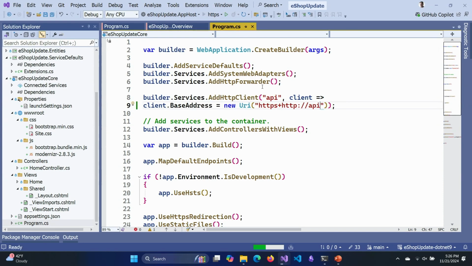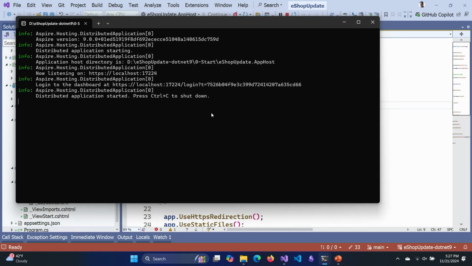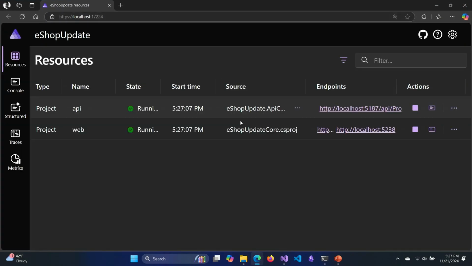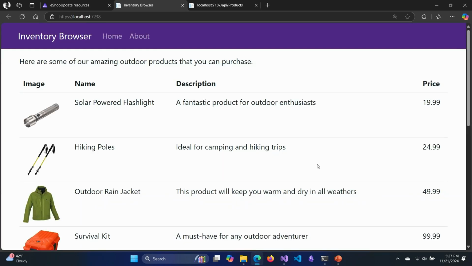And when I run this, you're going to see that I don't have two applications that run now. I have one. I have my app host, and you see it starting right there, and it's going to launch, and I'm going to get my dashboard. And my dashboard shows me my API, and it shows me my website, and inside my API, it still returns and shows me the data from the database. And when I go to the website, it still connects over and pulls data back from that API.